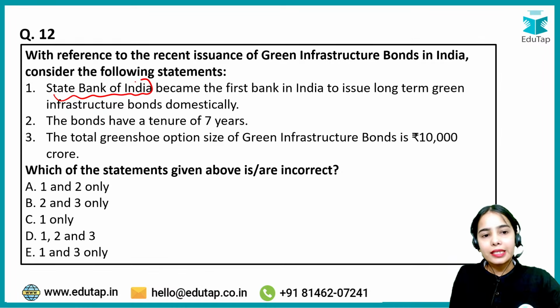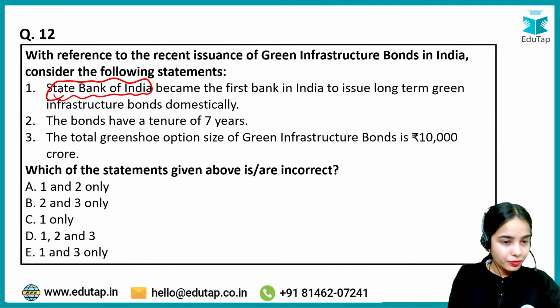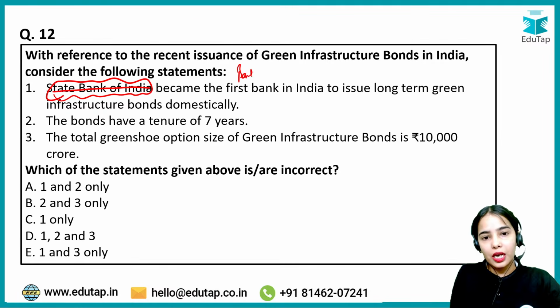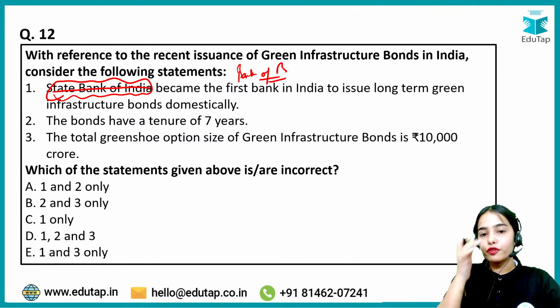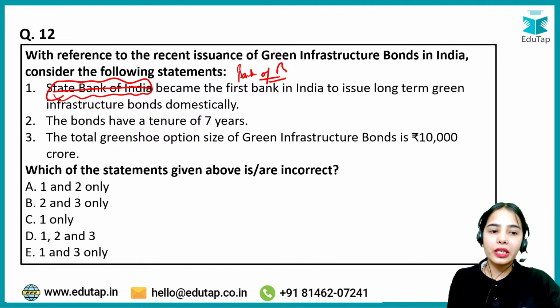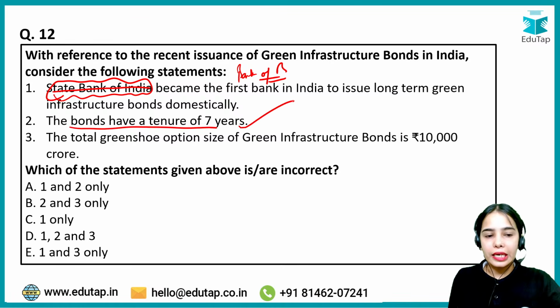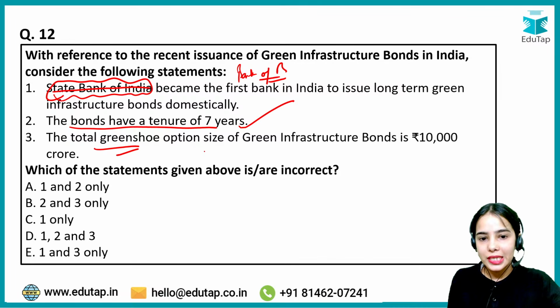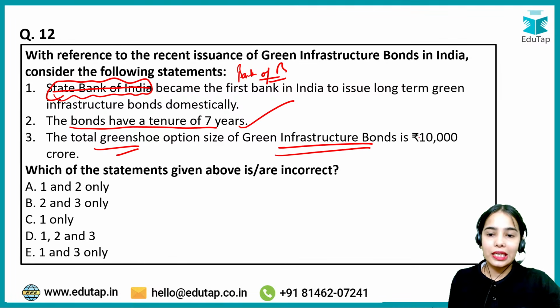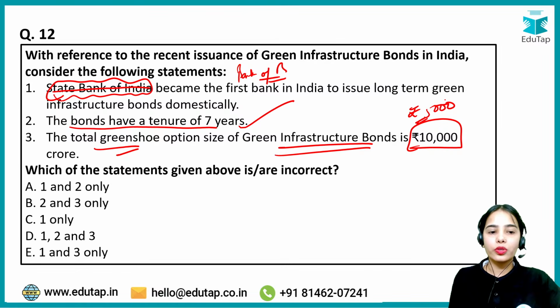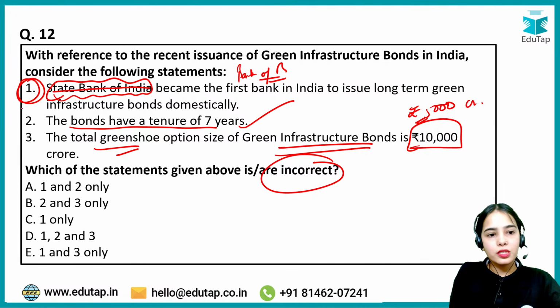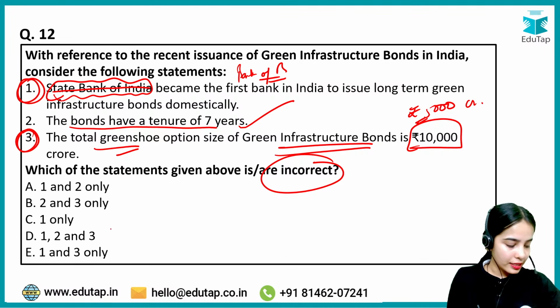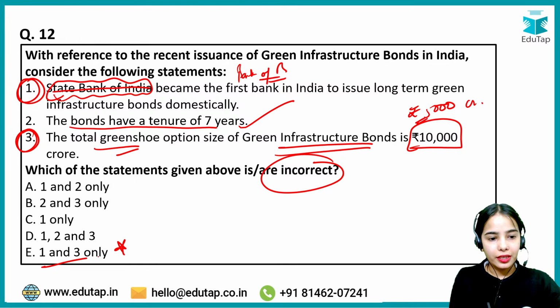See, it is State Bank of India. Anyone? No, it is Bank of Baroda. Bank of Baroda has become the first bank in India to issue the long-term green infrastructure bonds domestically. Okay, the bonds have a tenure of 7 years. Correct. The total green shoe option size of green infrastructure bonds is 5,000 crores. It is not 10,000 crores, it is 5,000 crores. So the incorrect statements are first and third, and that's why the right answer here is E.